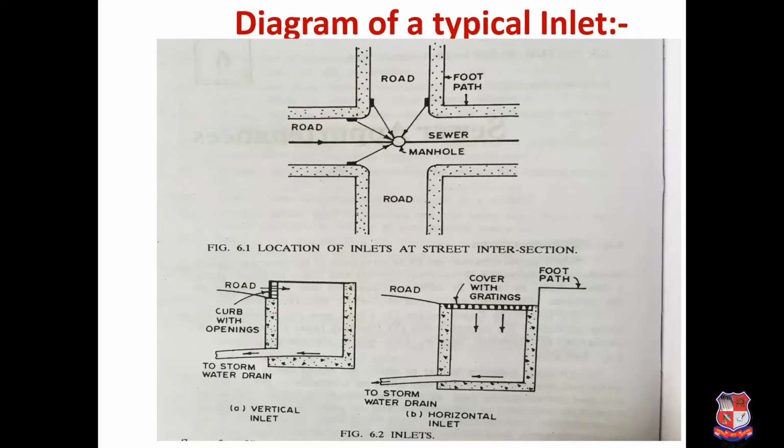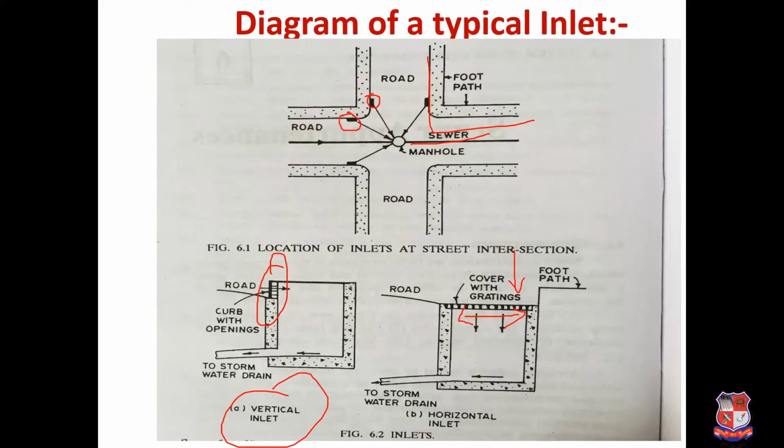So here in this typical diagram, if you want to draw it in your exam, you can show this type of road, and this is your main sewer pipeline. Here these are all inlets, and this is your vertical inlet. As I already explained, it is collecting water vertically, and here this horizontal grating is provided, and water will be collected from the vertical.